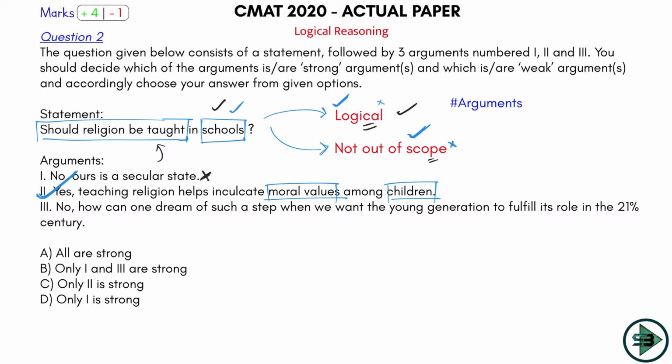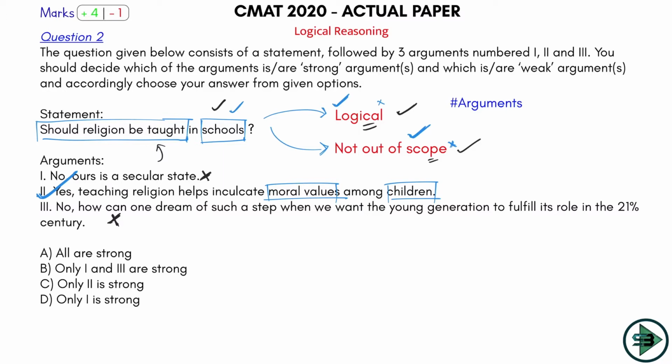No, how can one dream of such a step when we want the young generation to fulfill its 21st century goal? Anything that is given is not at all related, okay? Because you are not talking about religion to be taught in school. You are coming up with some out of scope vague argument by saying how can one dream of such a step when we want the young generation to fulfill? Where is religion here? Where is school here? Where is the reason why it should be taught in school? So out of scope completely.